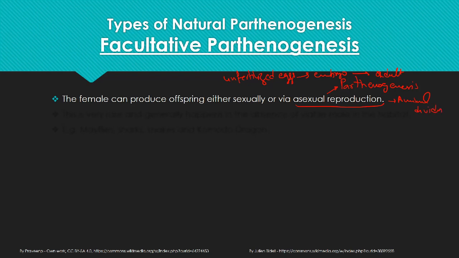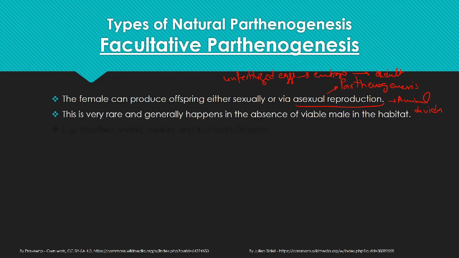During facultative parthenogenesis, the animal has the choice of either reproducing sexually or through parthenogenesis. This is very rare and generally happens in the absence of a viable male in the habitat. For example, the mayfly, sharks, snakes, and Komodo dragons.